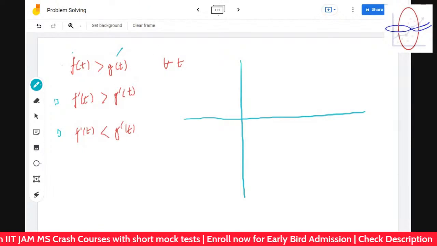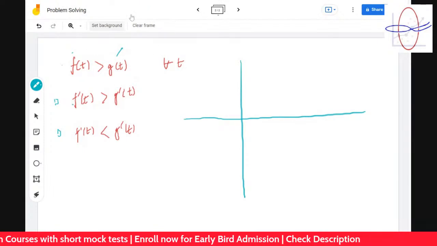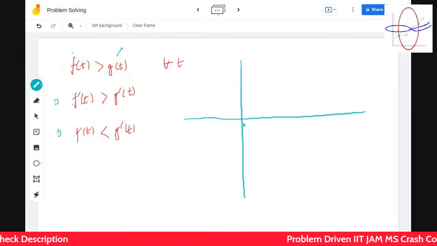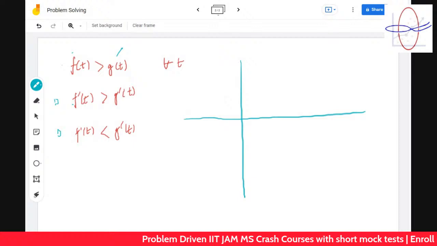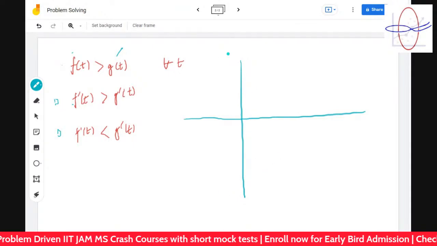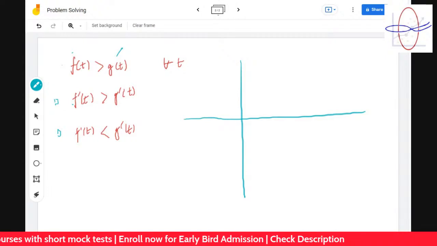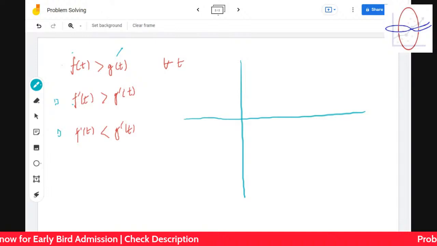Can you tell me that? Can you give me an idea? A decreasing function's derivative is always negative, and an increasing function's derivative is always positive. So give me a decreasing function which is greater than an increasing function always. Show me diagrammatically, and then we will find it. Always, diagram is the first step, and then we will try to mathematically, logically formulate it. The question is: show me a decreasing function which is greater than an increasing function.